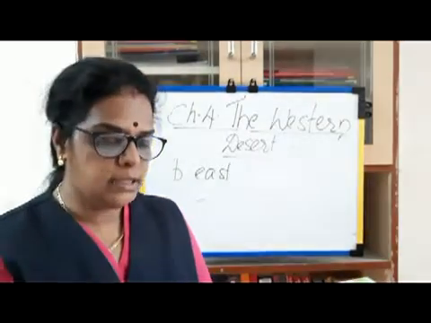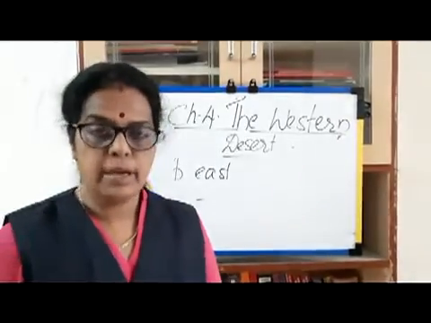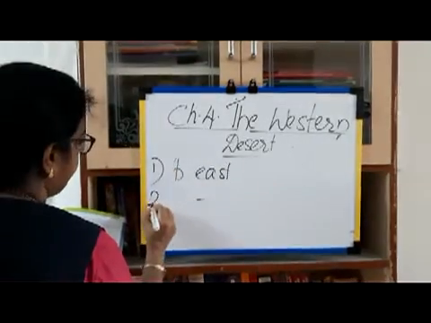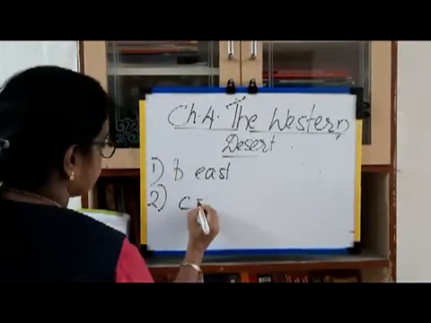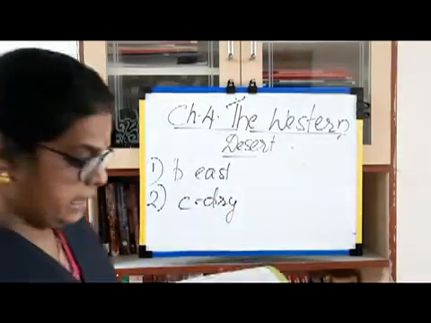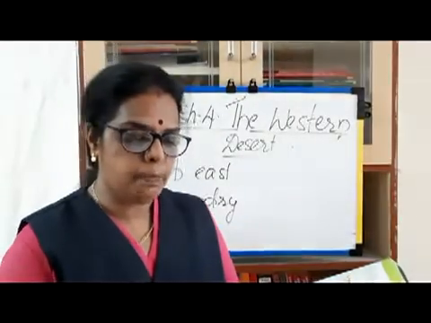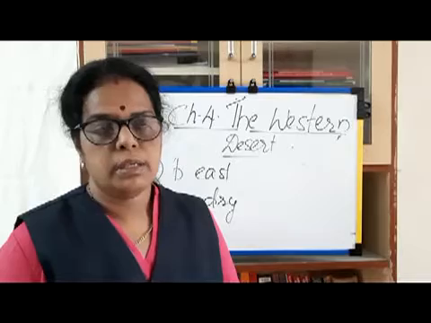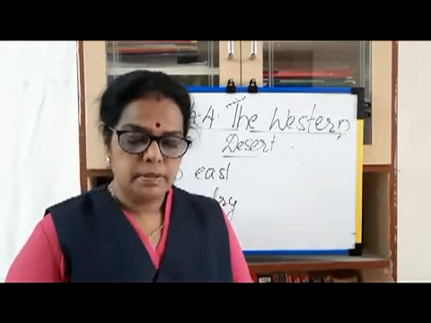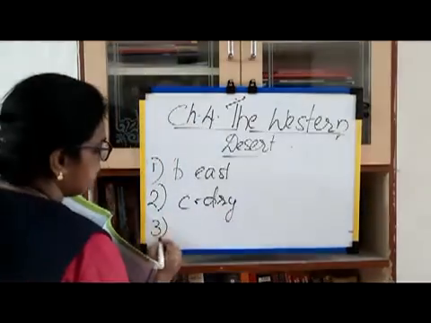And hot and dash winds blow in the desert, which means dry winds. Hot and dry winds blow in this region. And the third one: dash is one of the commonly found plants in the desert region. Which plants are there in the desert region? The B, cactus. The cactus plants are here.